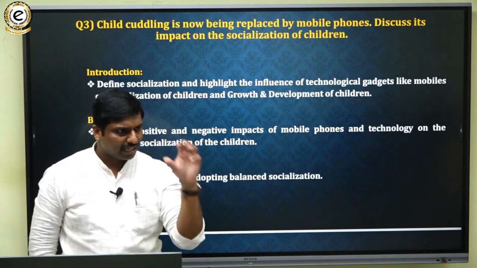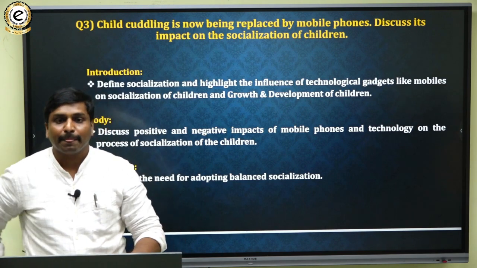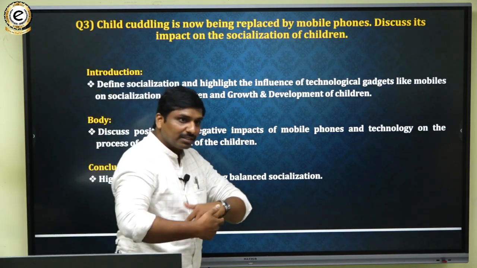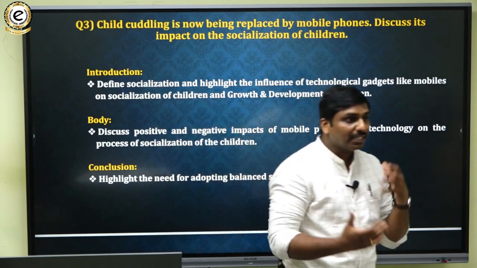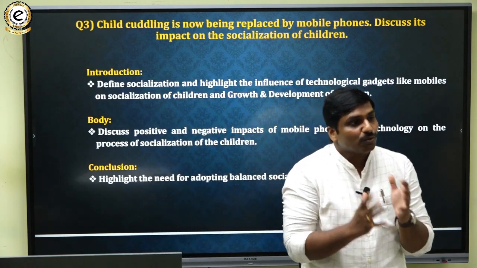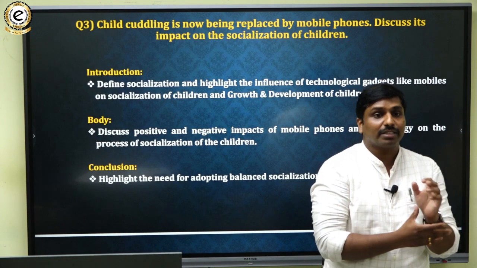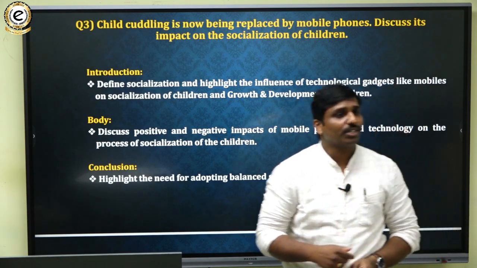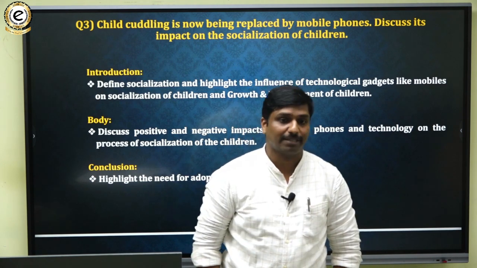Nowadays, in every home, there are a lot of mobile phones, and there is no proper regulation of the usage of mobile phones by the children.